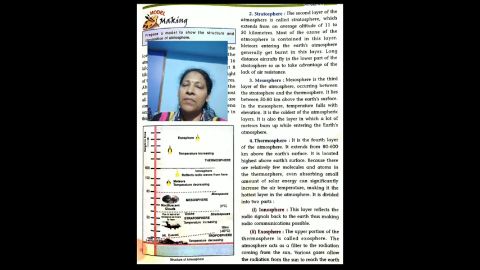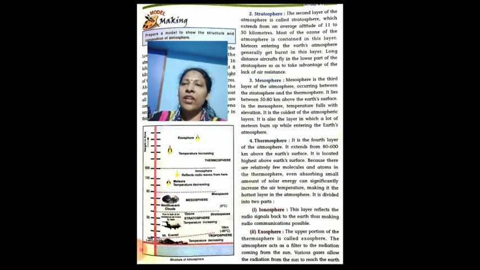Here the number of molecules is small. If a little solar energy is absorbed, you can see that there is a significant increase in the air temperature, making it the hottest layer in the atmosphere. This layer is divided into two parts, that is ionosphere and exosphere.